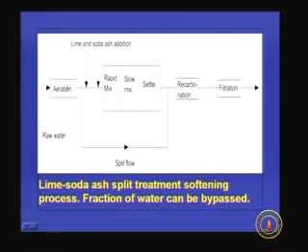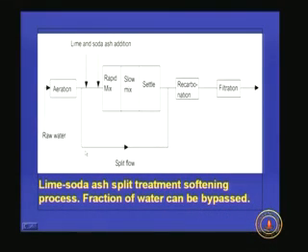After aeration, the water comes here, we add lime and soda ash, and after the chemical addition it goes for a rapid mix, where the chemical is thoroughly mixed with the water, and then a slow mix. Slow mix is for flocculation, so that after the chemical addition the flocs formed agglomerate into bigger flocs, because only then will the settling be effective.